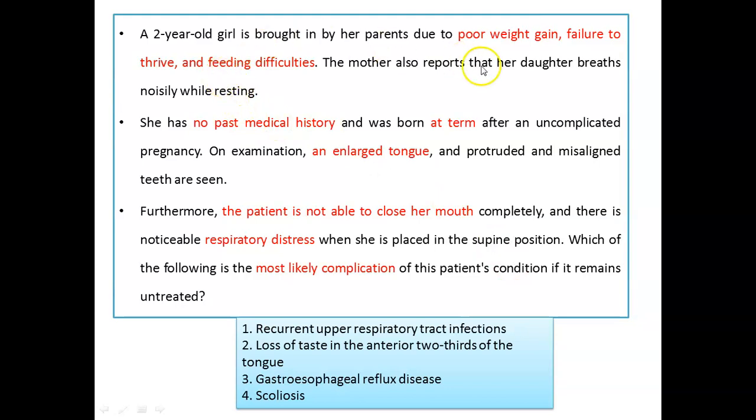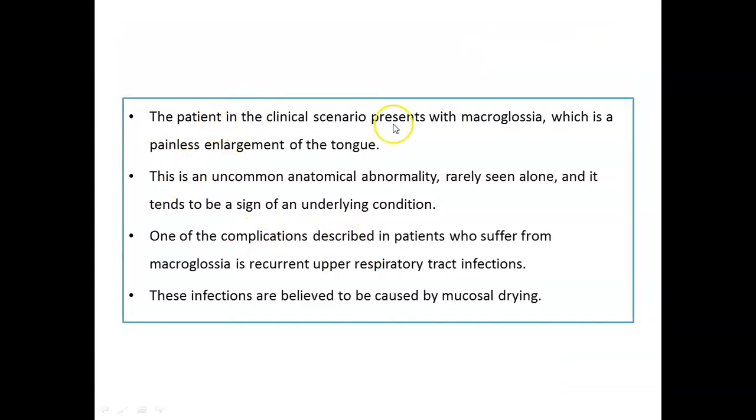Dear students, you can note from the case history that the patient is suffering from macroglossia, and whenever macroglossia is there, the chances of recurrent upper respiratory tract infection occur. Why? Because of mucosal drying. So here the correct answer is recurrent upper respiratory tract infection. You can go through this description by pausing the video.